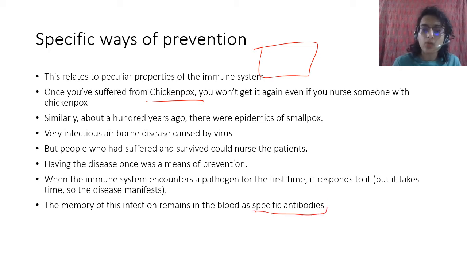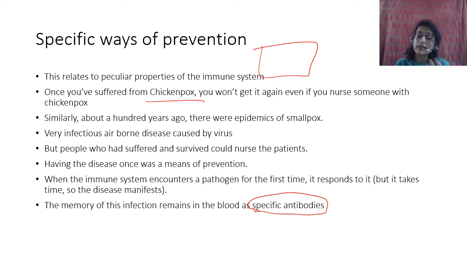This is not given in your book, right? I am just adding this because it is not important to know per se, but it is interesting to know why it happens. You can avoid using that word antibody also, but you can just say that the memory of this infection remains. There are also memory cells, right? You have memory cells in your body that have that specificity factor that acts against that specific pathogen, and it remains in your blood.